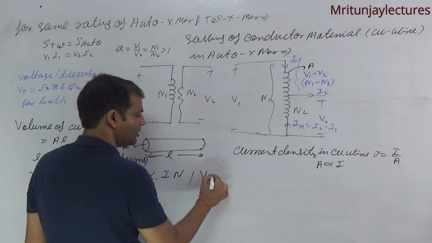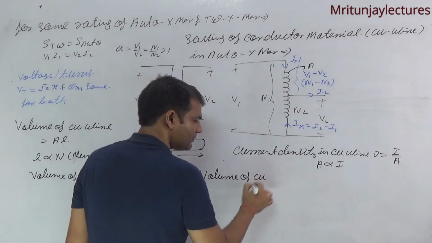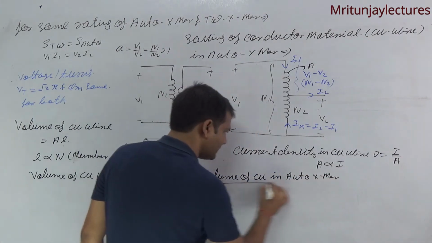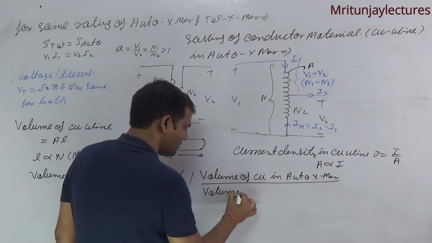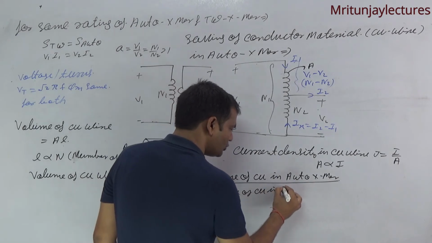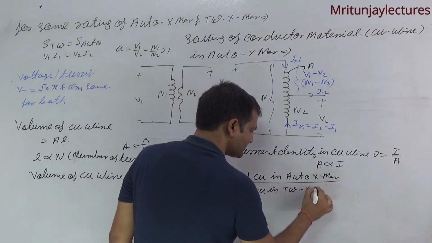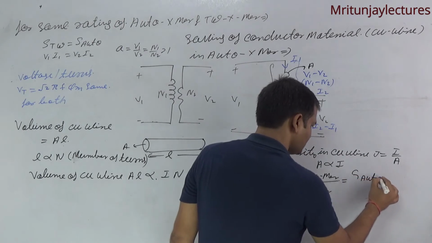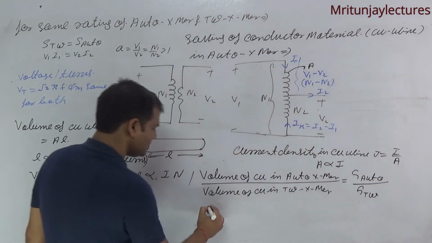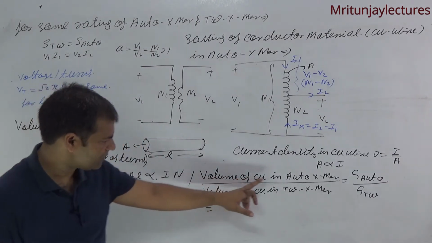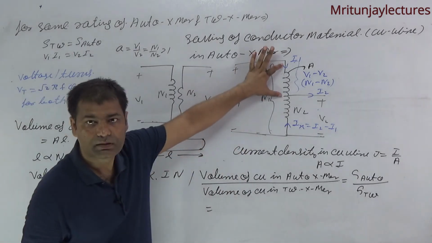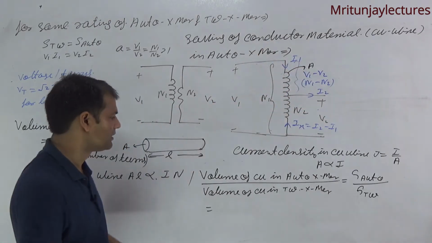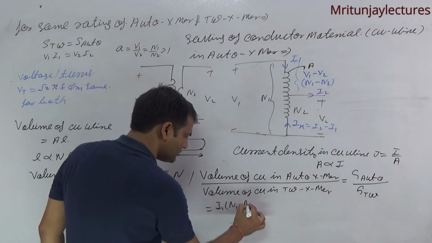So volume of copper in auto transformer divided by volume of copper in two winding transformer is equal to G auto divided by G TW, which is proportional to: N1 number of turns into current, so I1 into N1 minus N2, clear?